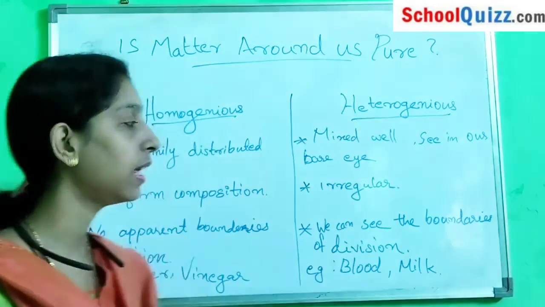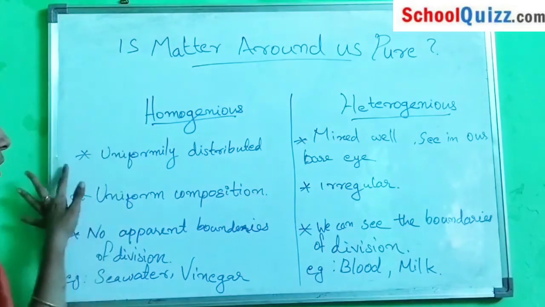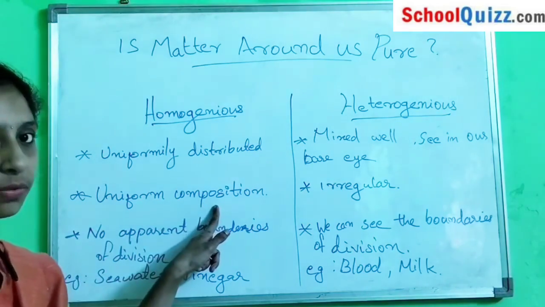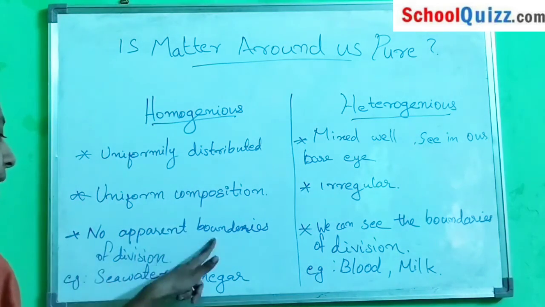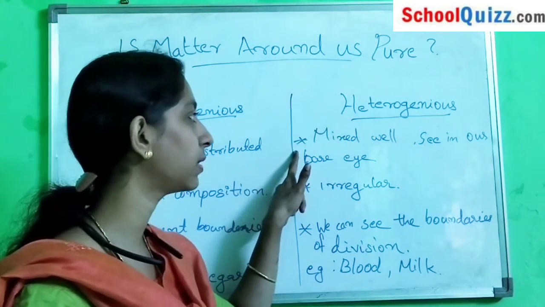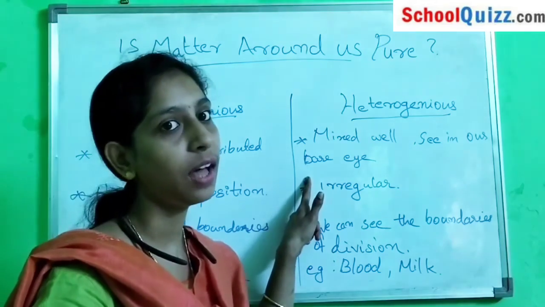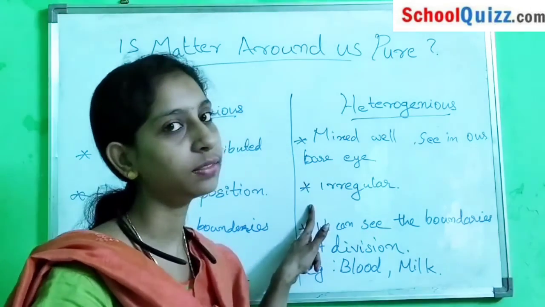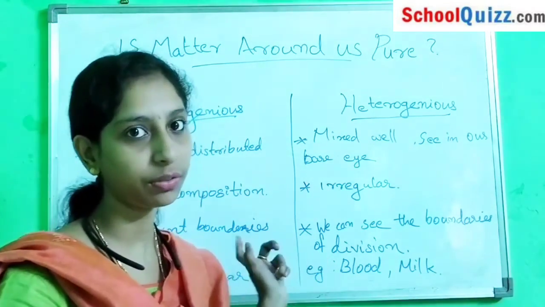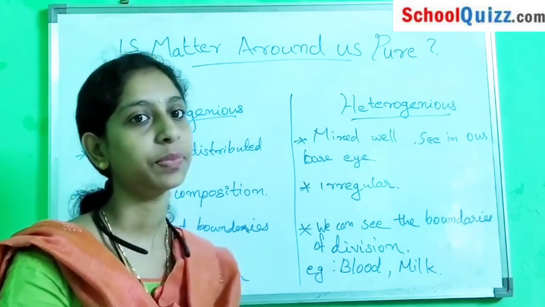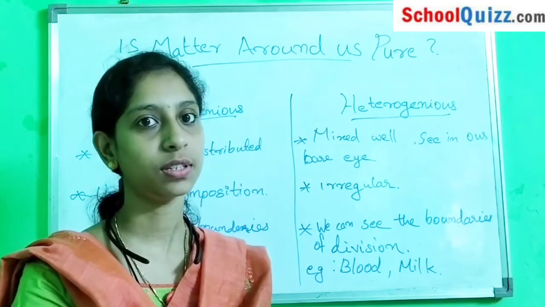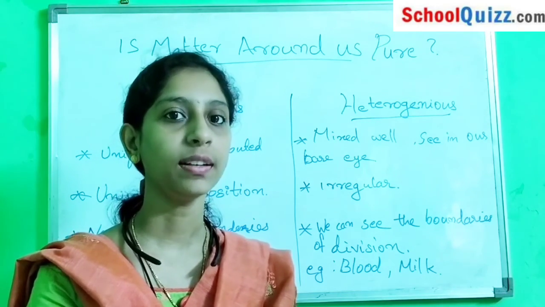In homogeneous mixtures the particles are uniformly distributed, with uniform composition and no apparent boundaries of division. In heterogeneous mixtures, the particles are mixed well, we can see them with the bare eye, the composition is irregular, and we can see the boundaries of separation or division. Next, we discussed another three types of mixtures: solution, colloid and suspension.